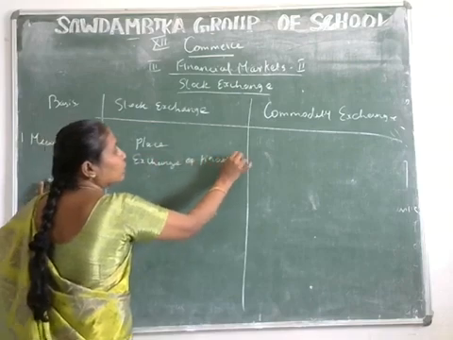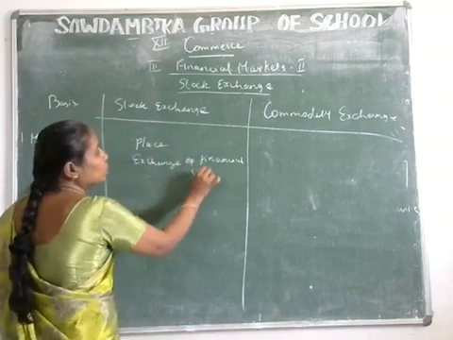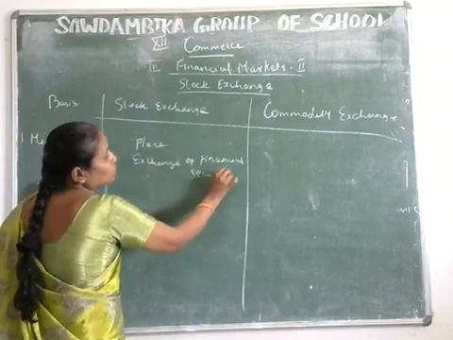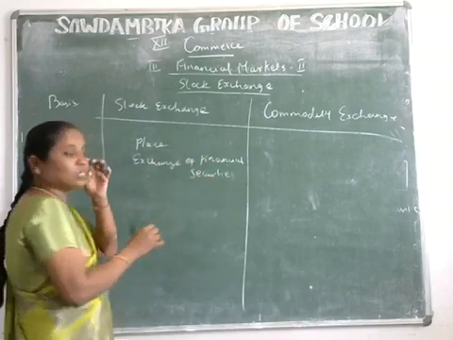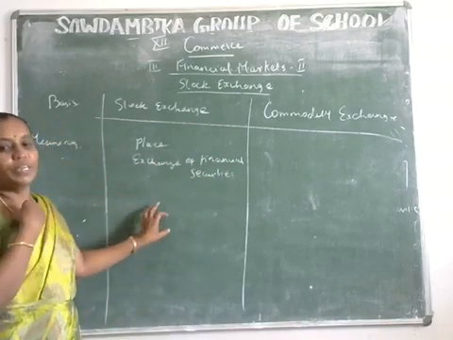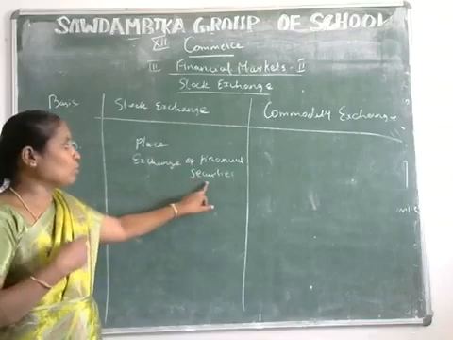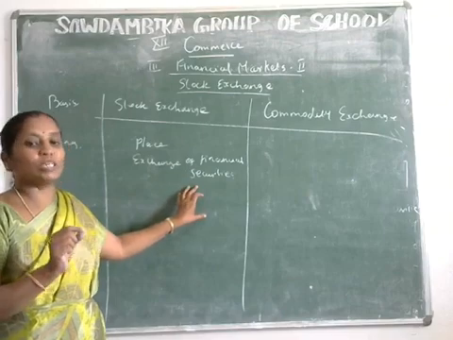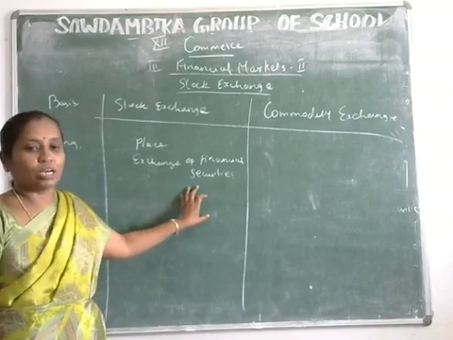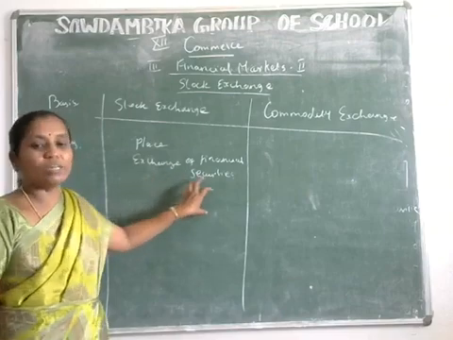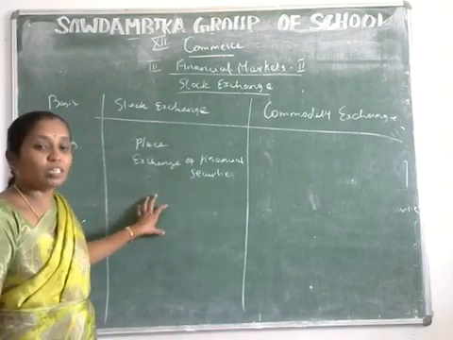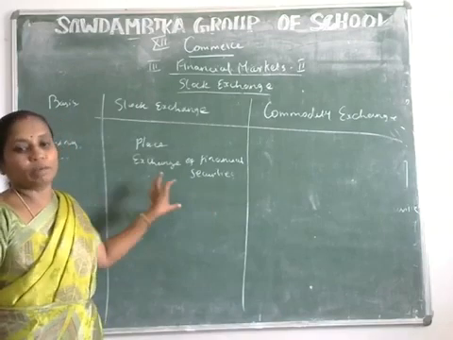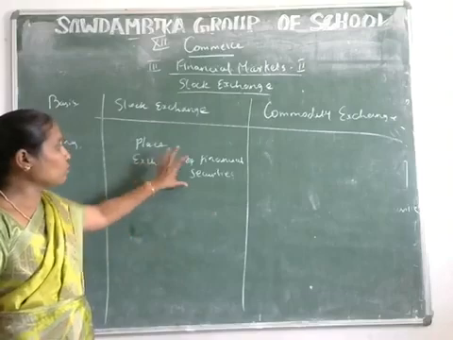I already explained what is meant by financial securities. A security is a certificate or document indicating either ownership interest or creditorship interest. Ownership interest means shares, and creditorship interest means debentures. So these are called financial securities.